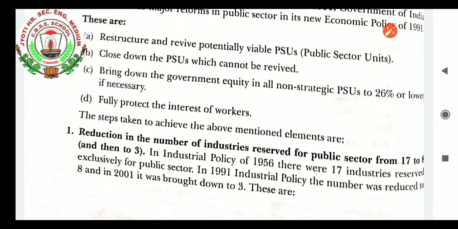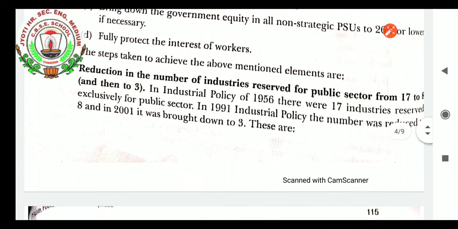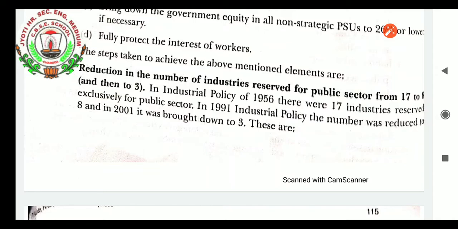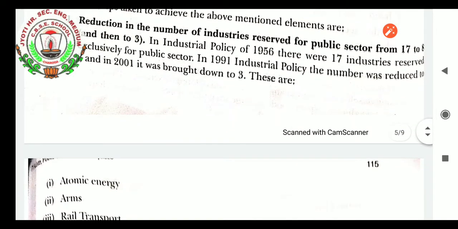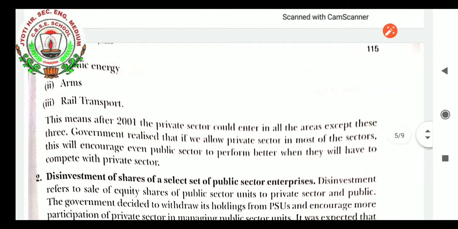The steps taken to achieve the above-mentioned elements are as follows. Reduction in the number of industries reserved for the public sector from 17 to 3. In the industrial policy of 1956, there were 17 industries reserved exclusively for the public sector. In the 1991 industrial policy, the number was reduced to 8, and in 2001 it was reduced to 3. These are atomic research, railways, and defense, that is, arms.